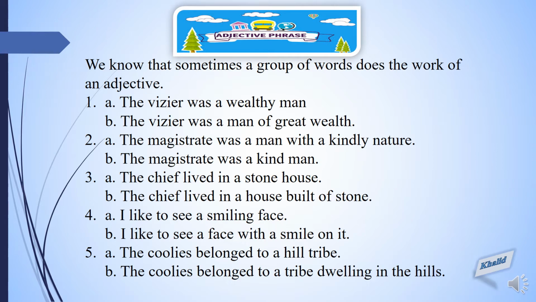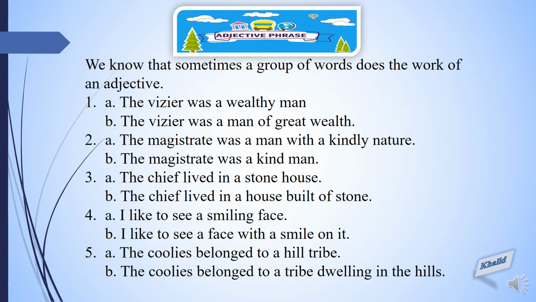Coming to the second example, part A: The magistrate was a man with a kindly nature. Here, with a kindly nature is an adjective phrase because it is qualifying the noun, magistrate. In the second sentence, part B, we have replaced this group of words with one word, kind. And what is kind? It is an adjective. It is qualifying the noun.